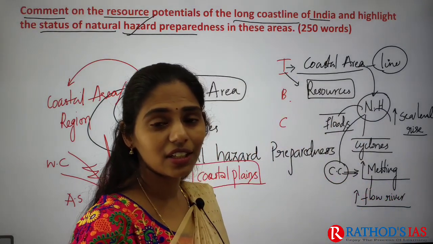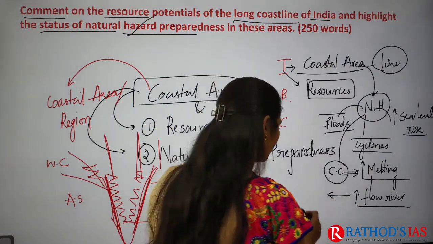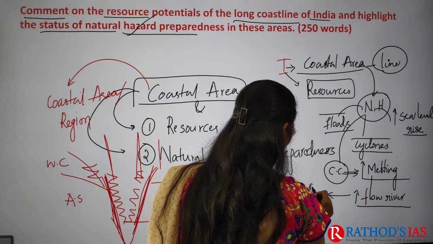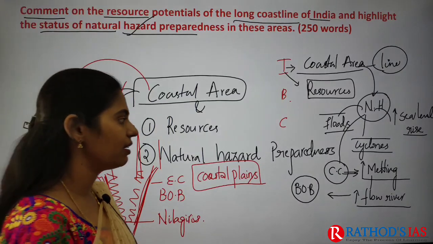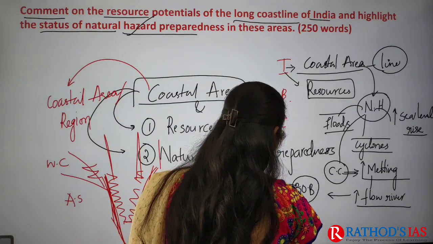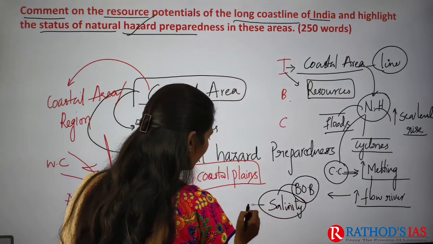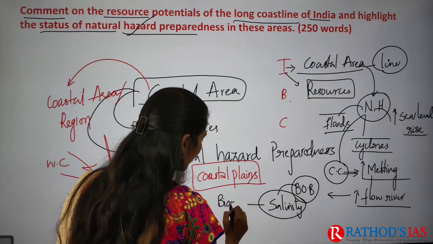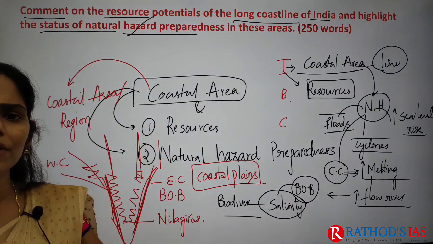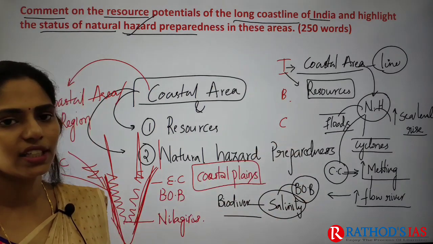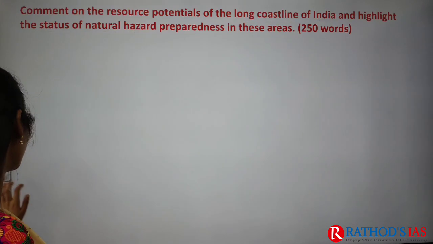Whenever there is increased water in rivers, they finally join the Bay of Bengal. Here I am talking about rivers like the Ganga and Brahmaputra. Because of this, there will be an effect on salinity. Because of this salinity change, it will further affect biodiversity. In this way, you can write a brief introduction regarding the hazards we are facing. Is that clear? So this is about the introduction.